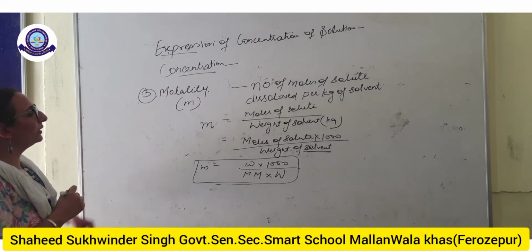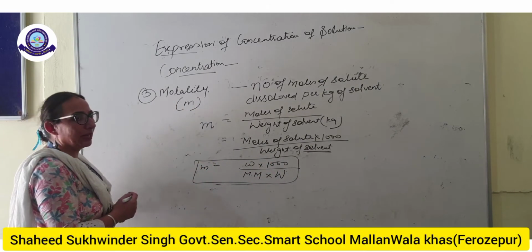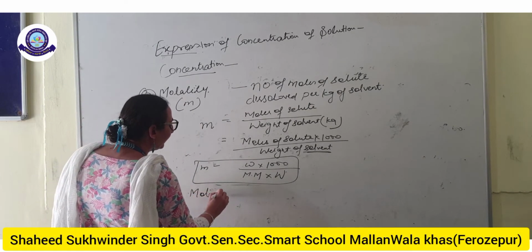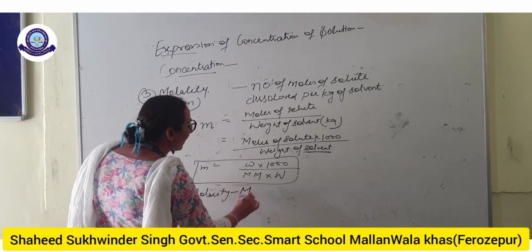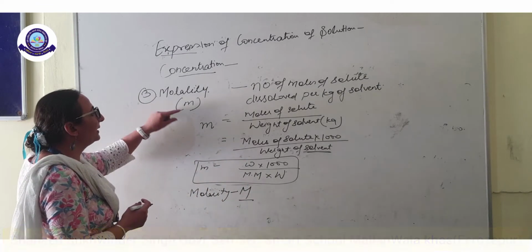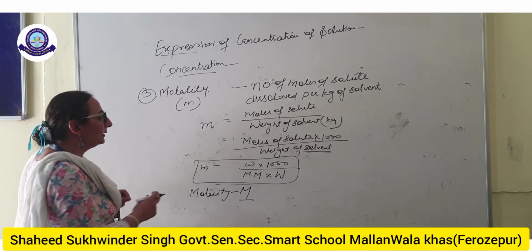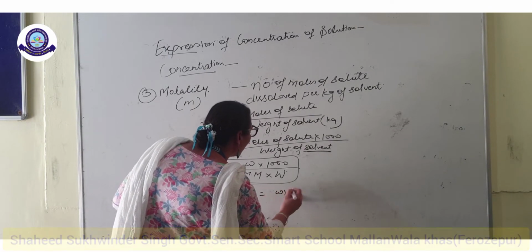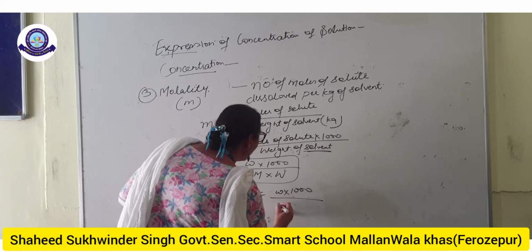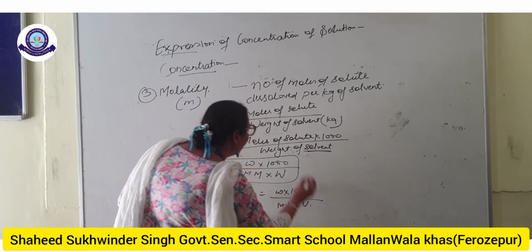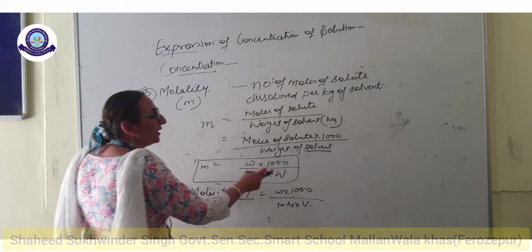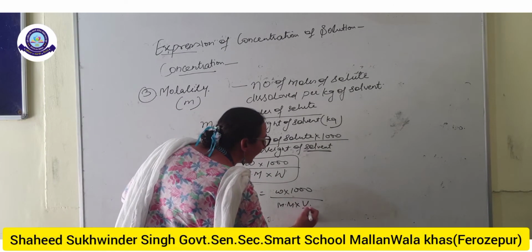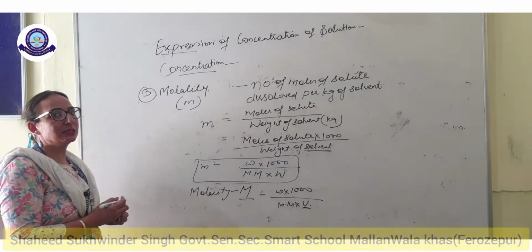Now what is the difference between the molarity and molality? The first difference is of the symbol. In the case of molarity we designate it by capital M, molality by small m. The main difference between molarity and molality is in the weight and the volume. In molality we take the weight of the solvent, and in molarity we take the volume of the solution.